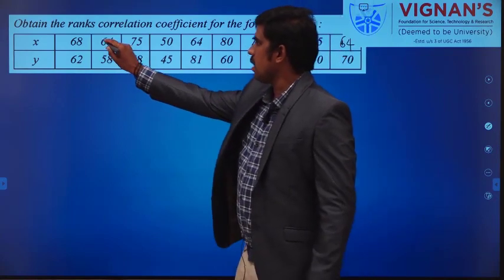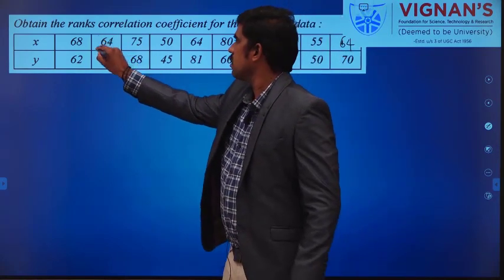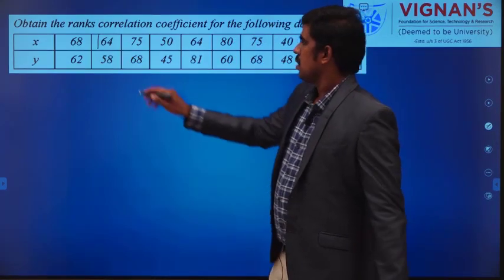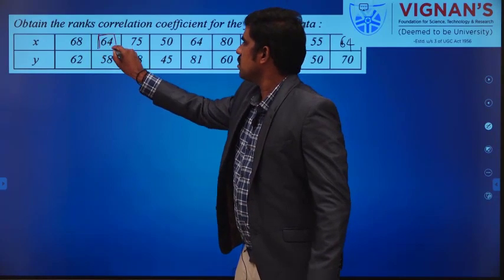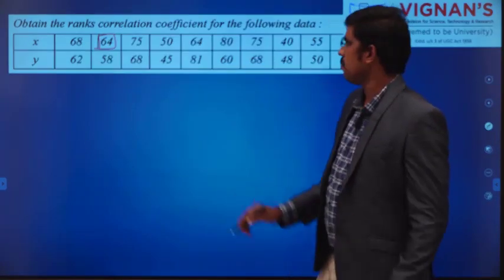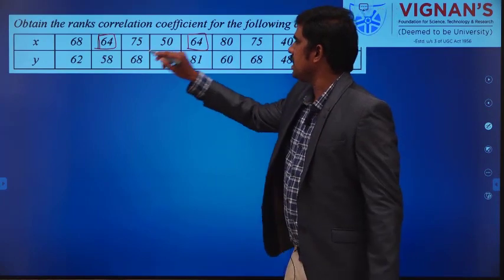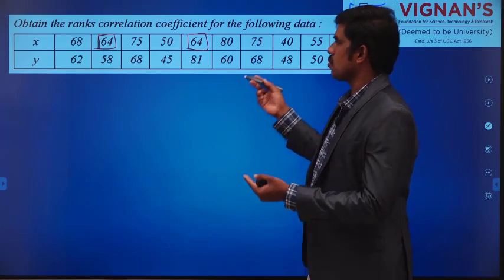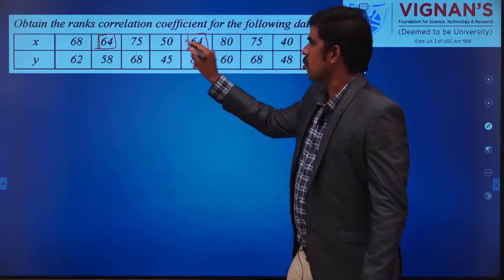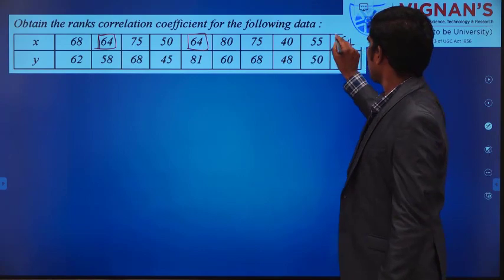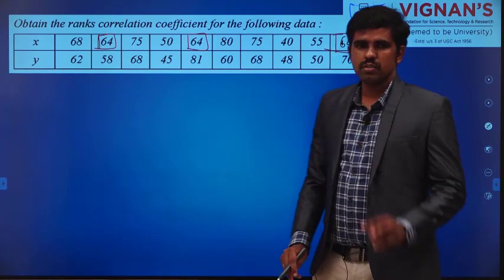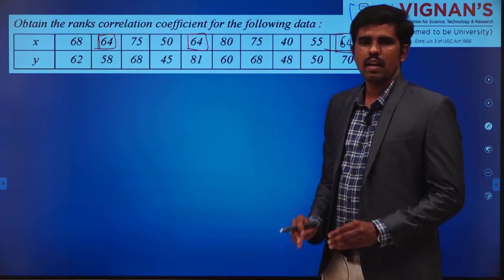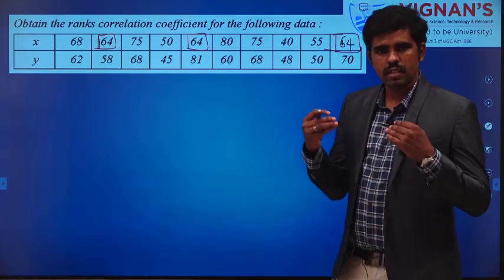So if you assign the ranks, what is the additional problem in this? You see 64, the same mark has been scored by different people. If we consider this as marks, the same mark has been scored by 2 students and one more also. So 3 students got the same mark. So how to give the rank? Normally what will we do?